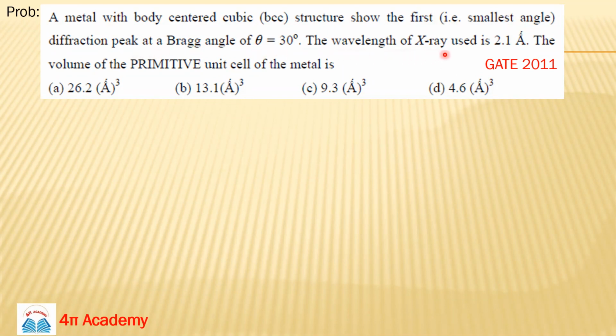The wavelength of X-ray used is 2.1 angstrom and we need the volume of the primitive unit cell of the metal. Okay, so we have a BCC structure. We are talking about the first diffraction peak at Bragg angle. If we use the Bragg condition, 2d sin theta equals n lambda, your n is 1. And theta we have, and we have lambda also. We have to find out the volume of the primitive unit cell.